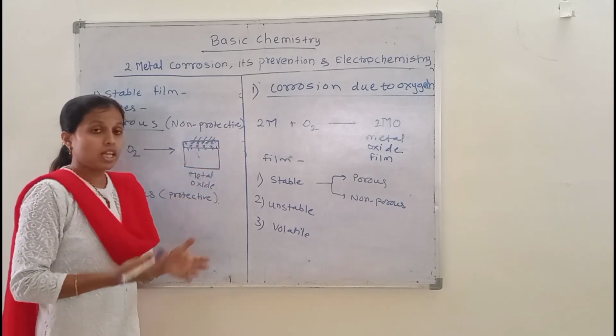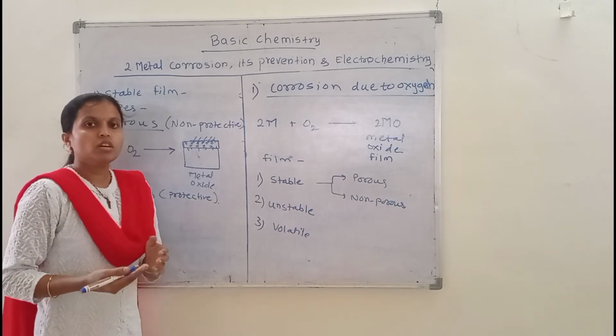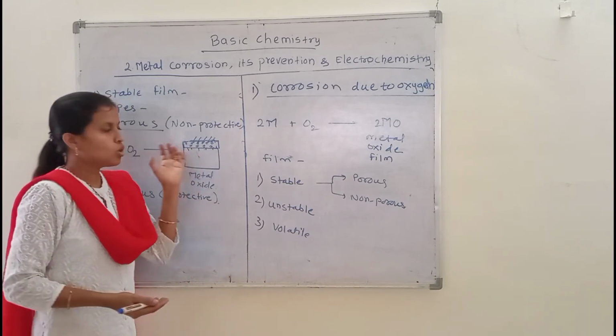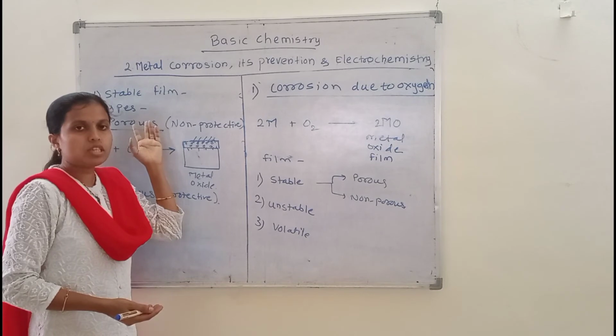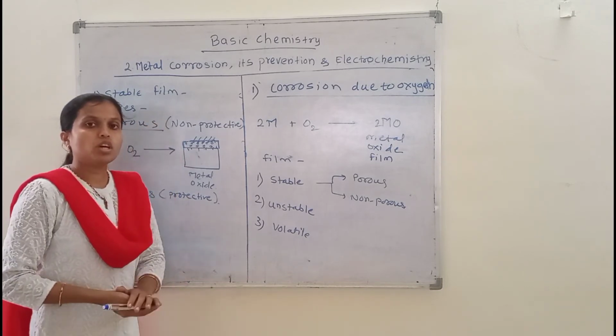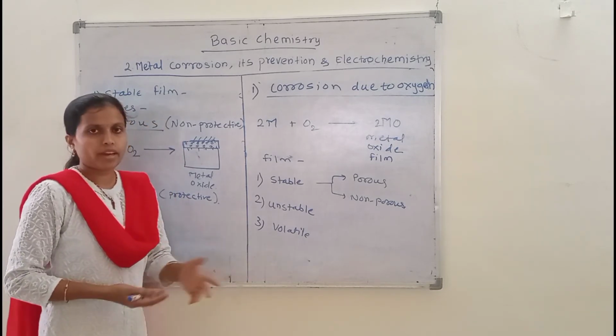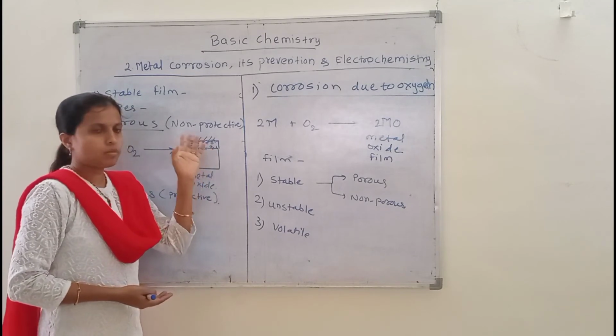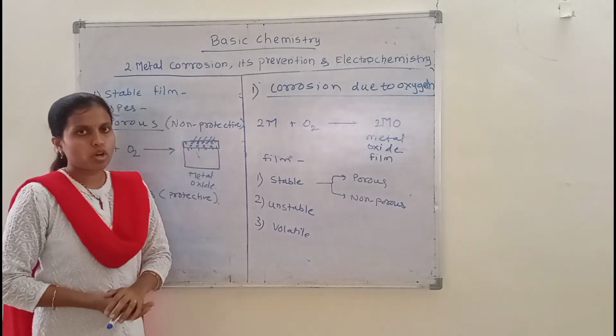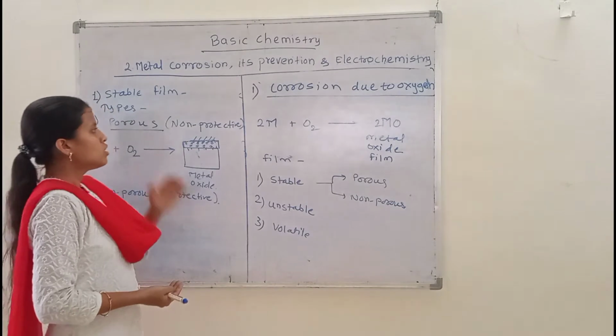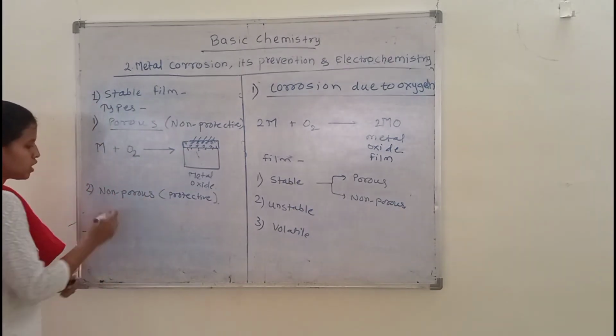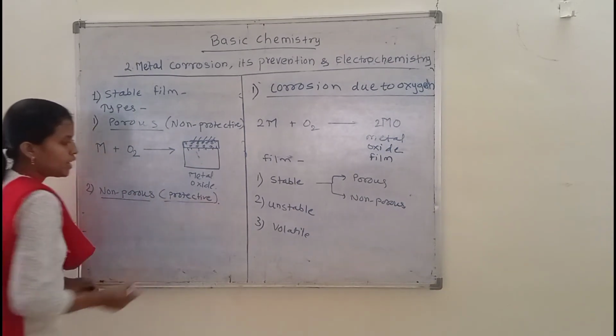For example, the alkali metals, that is sodium and potassium, will also form this type of porous film, and also the alkaline earth metals, that is calcium and magnesium, will also form this porous type of film.